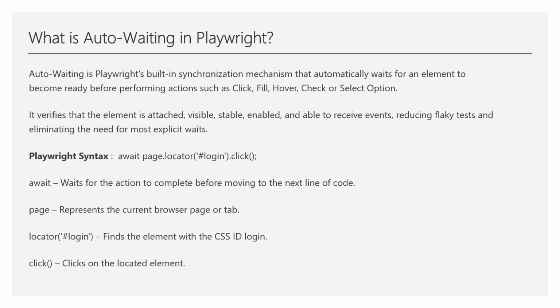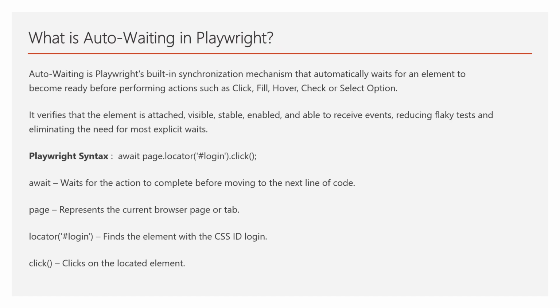Auto waiting is Playwright's built-in synchronization mechanism that automatically waits for an element to become ready before performing actions such as click, fill, hover, check, or select option. It verifies that the element is attached, visible, stable, enabled, and able to receive events, reducing flaky tests, and eliminating the need for most explicit waits.